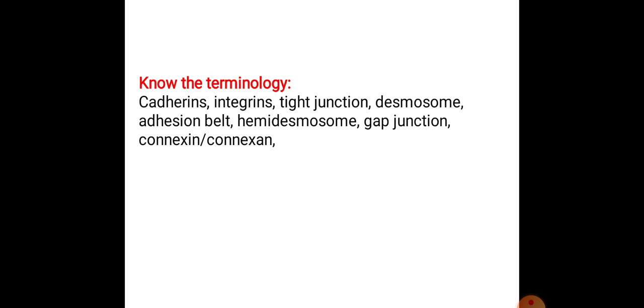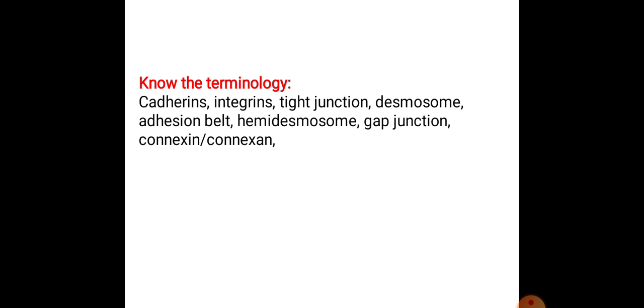Adhesion belt. The adhesion belt is an attachment between two cells which occurs by molecules, and they are forming vertebra-like structures. These adhesion belts are additional junctions or supplementary junctions, and they are forming band-like structures. The typical band-like structures form when they are connecting between the two cells.